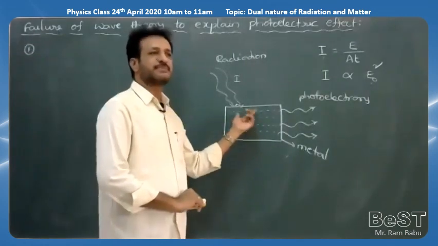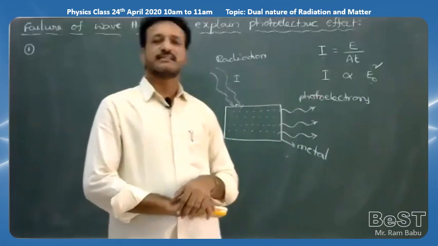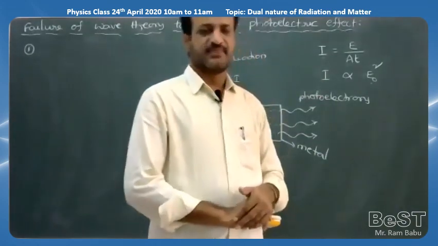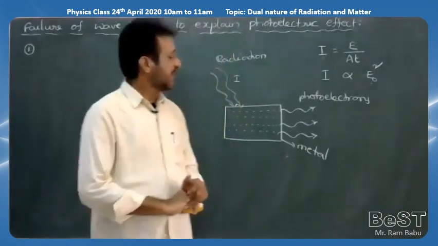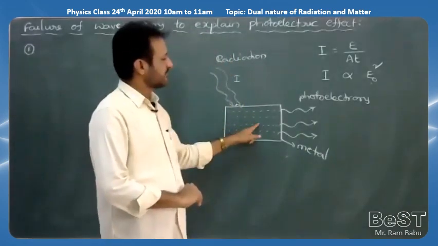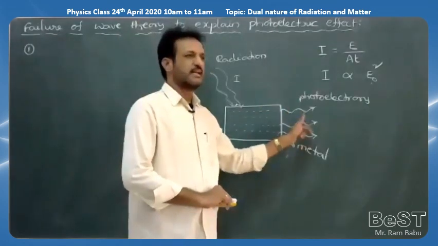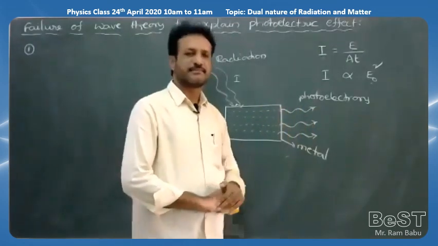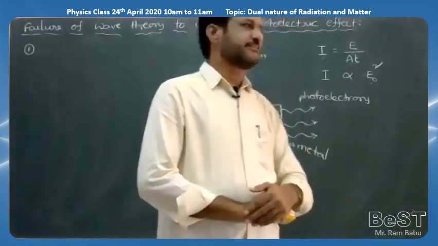the energy absorbed by the electrons increases, and they are ejected with more kinetic energy.